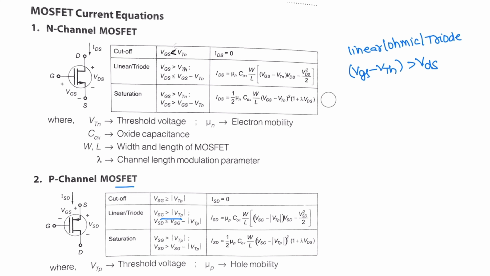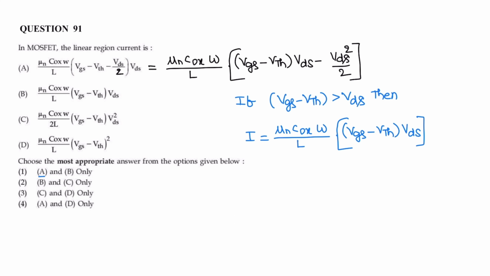The question given here is the current in linear or triode region. ID is equal to mu n COX W by L, VGS minus VTH into VDS minus VDS whole square by 2. Now in a linear region, the condition is VGS minus VTH greater than VDS.